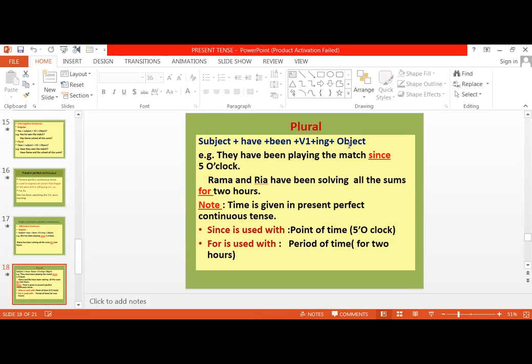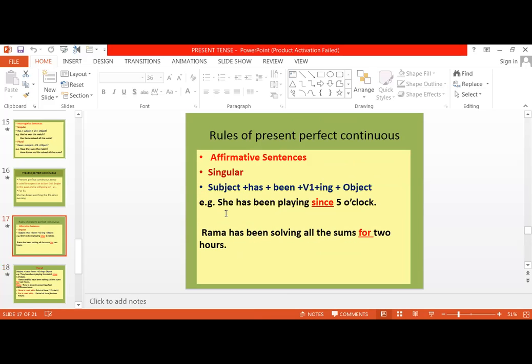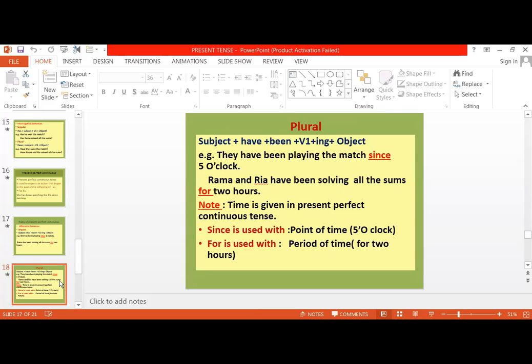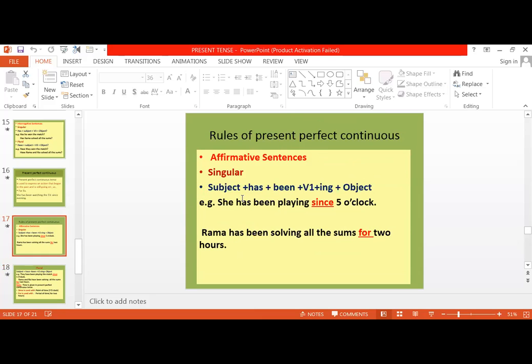Again, the helping verb will depend upon the singular or plural subject, right? Again, if the subject is singular, then we will use has. If our subject is plural, then we will use have as helping verb, and it will be been plus first form of verb plus ing plus object.